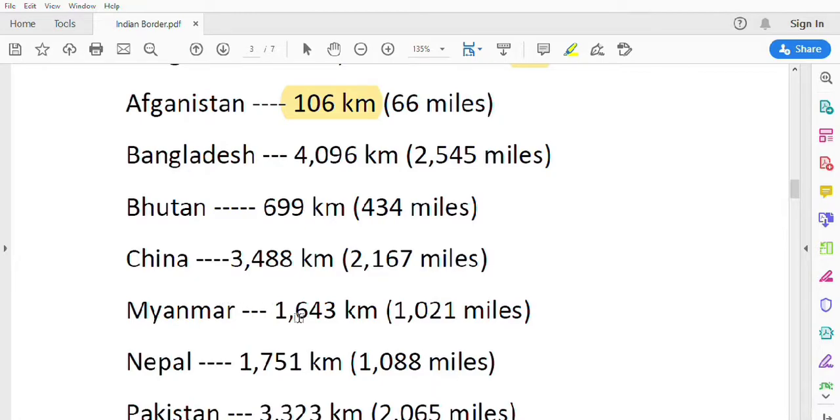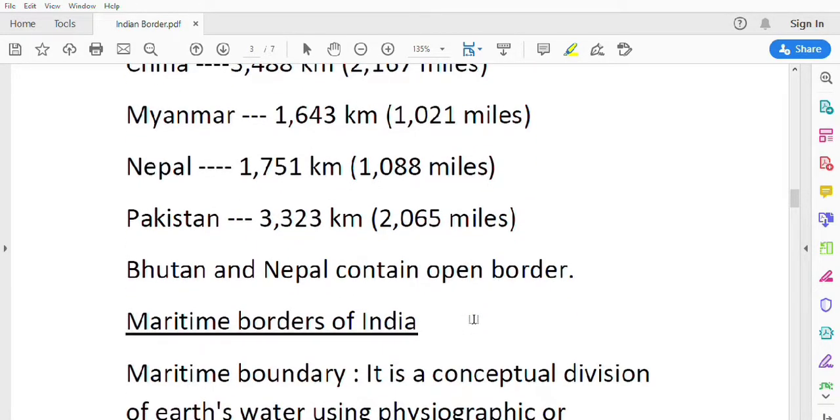Myanmar has 1643 kilometers, that is 1021 miles. Nepal has 1751 kilometers of border length, that is 1088 miles. Pakistan has 3323 kilometers of border length, that is 2065 miles.